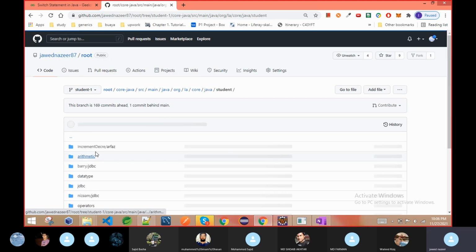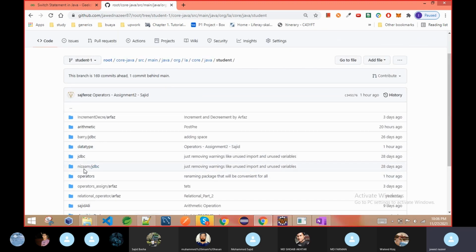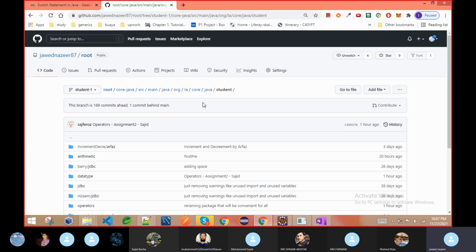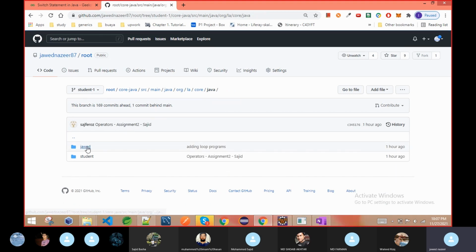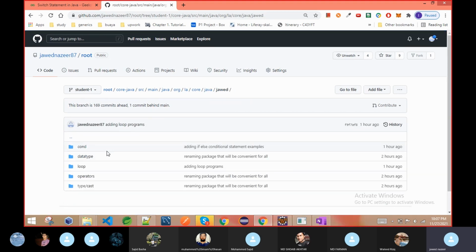When you go to the student, and suppose any student like Nizam, they have all the code inside that one. So it is convenient to search. That's the reason I changed the way. Last time I thought it should be at the end, but no, it should be just after the student. So if you want to see my code, you just go to the package name Javed, then you can see each and everything.